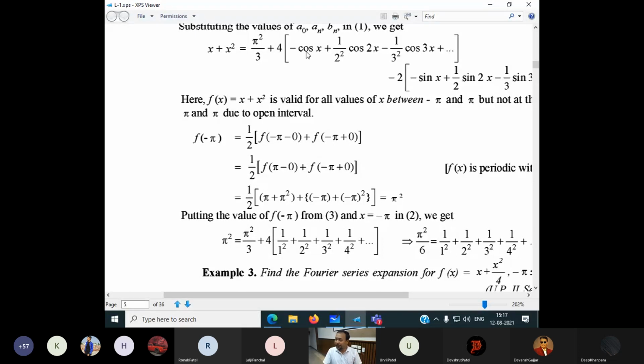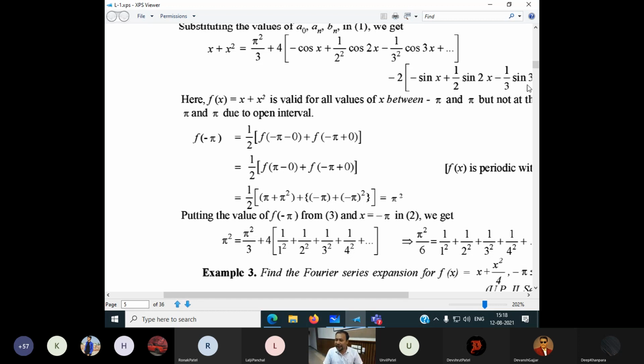Cos minus pi. Cos is an even function, so it is minus 1, and minus 1 gives a plus. Cos twice pi means cos 360 degrees. I hope you can find the value of this. Same here, this value also becomes 1, this also becomes 1. I hope you can understand the plus minus here, sine and cos. But in case of sine, pi is 0.